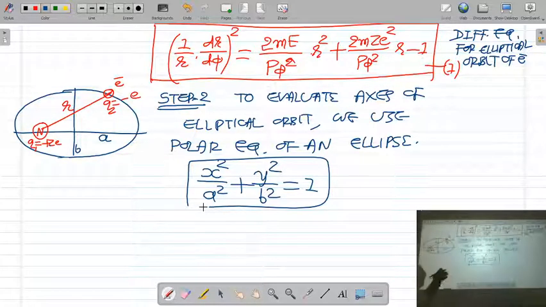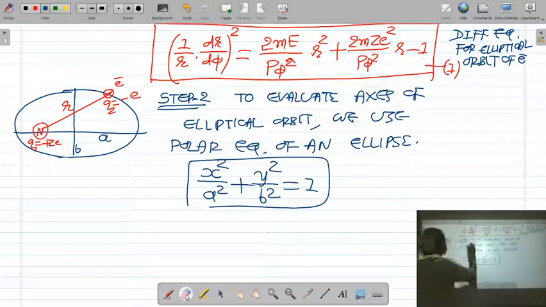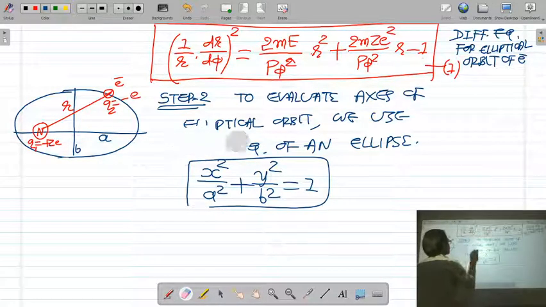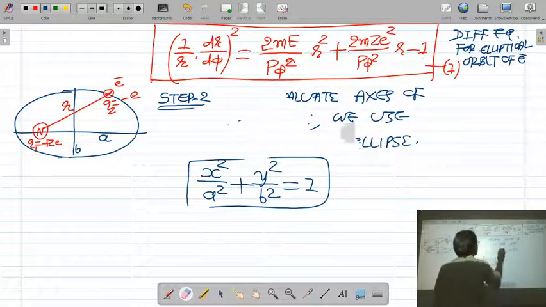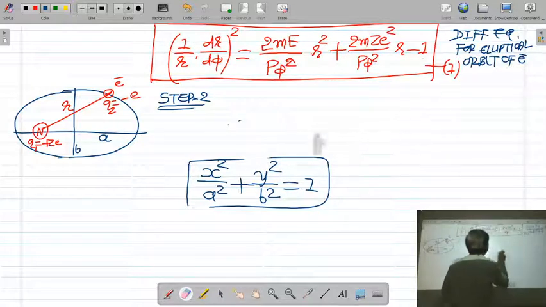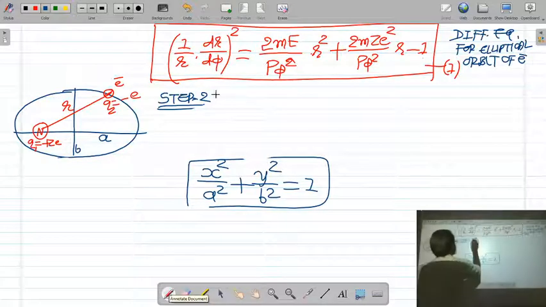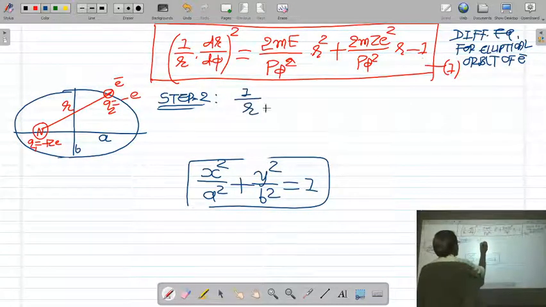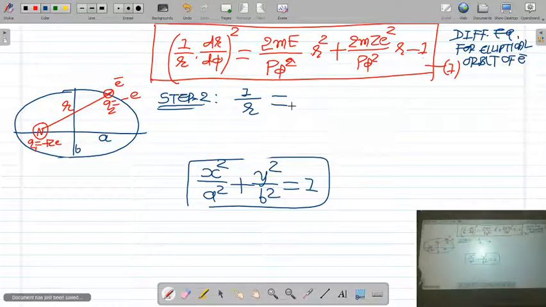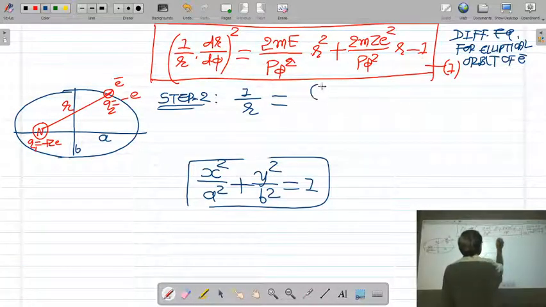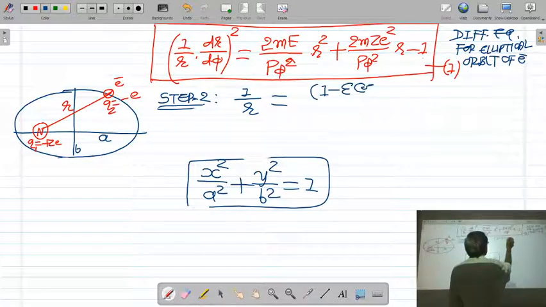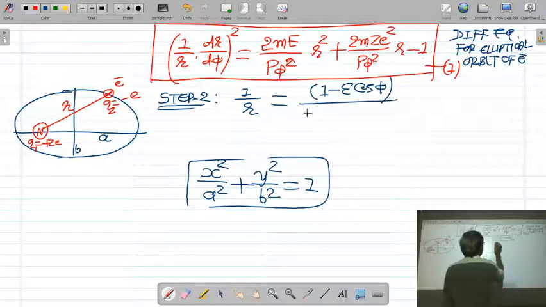Similarly, in polar coordinates, the equation of an ellipse is written as 1 upon r is equal to 1 minus epsilon cos phi upon a into 1 minus epsilon square.